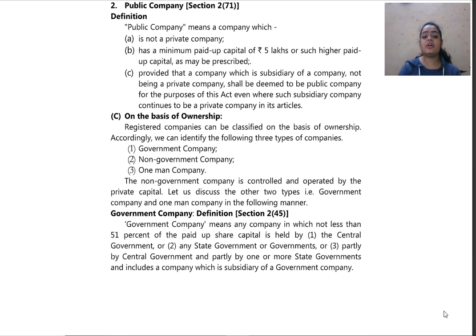So, we shall be studying first government company. The non-government company is controlled and operated by private capital. Let us discuss the other two types, that is government company and one-man company, in the following. So what do you mean by a non-government company? By a non-government company, they mean that it has been operated by private capital. That is, it is similar to a private company. But now we shall be studying about government and one-man company.